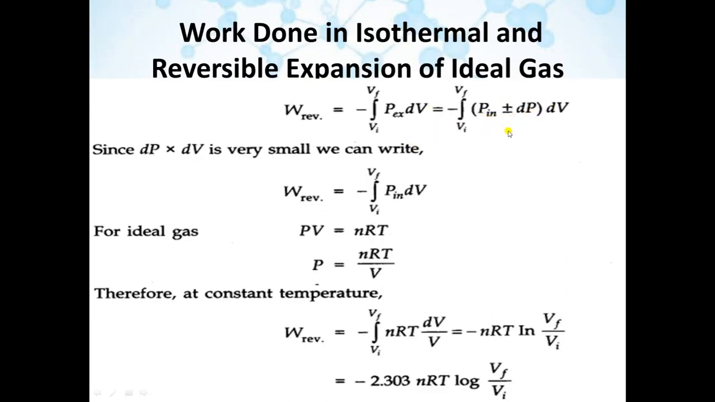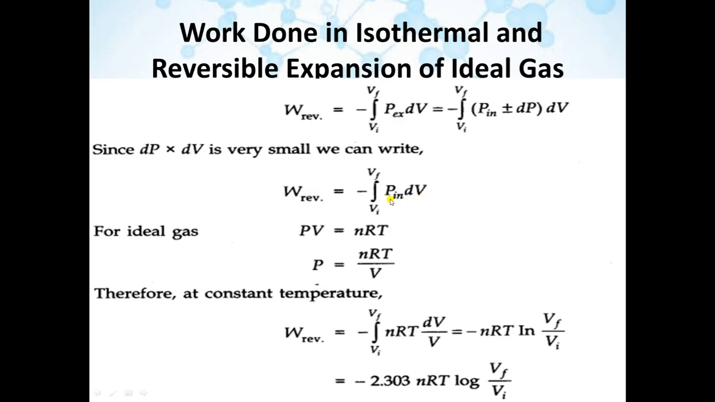Now we will integrate it with respect to volume. First multiply dV by P internal, that means internal pressure. Then it will become internal pressure into dV. After that, multiply dV by dP. Now this d stands for small change. dP and dV values are very small, so the product of dP and dV is very small and we can neglect it. So we will not write it in the equation. Now reversible work is equal to minus integration from initial volume to final volume of P internal into dV.